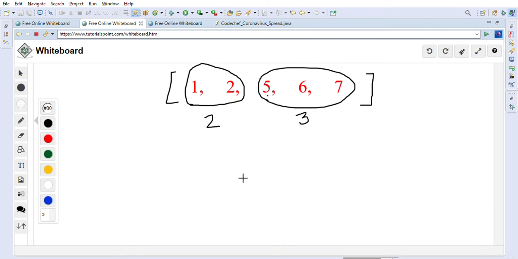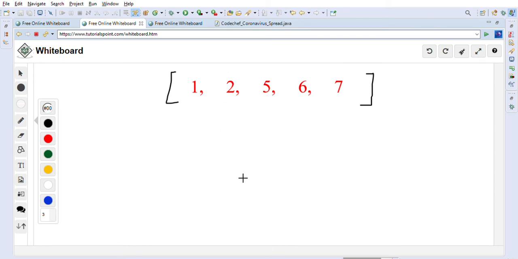So let's look into now how we can solve this problem. What we will do is we will create one array, let's just call this array a. We will create another array called b, and we will assume that every person is infected, so we will just give it 1. We'll just assume that every person can be infected, so we will just give it 1 value there.